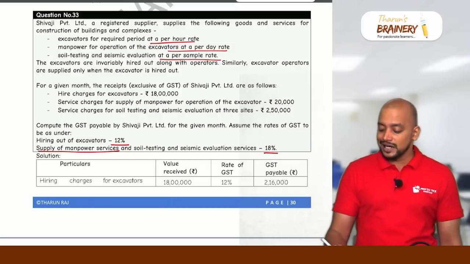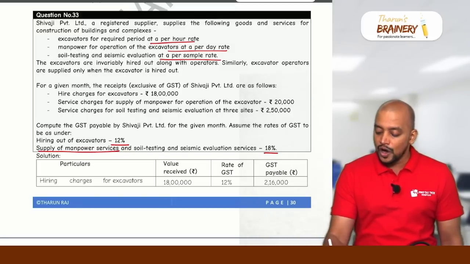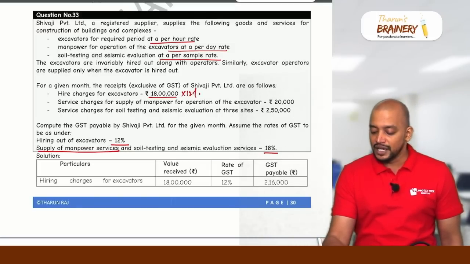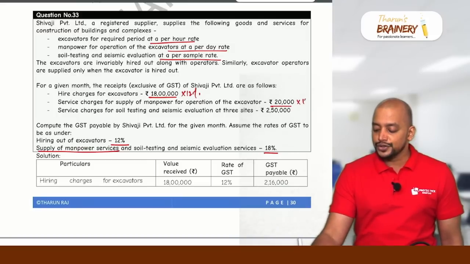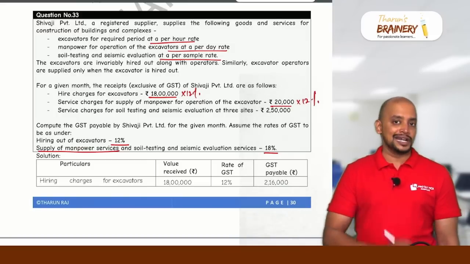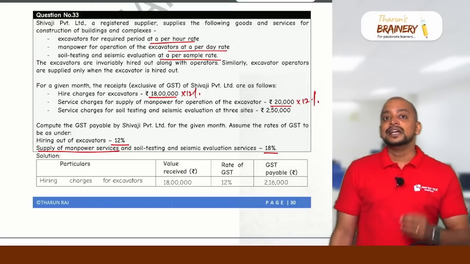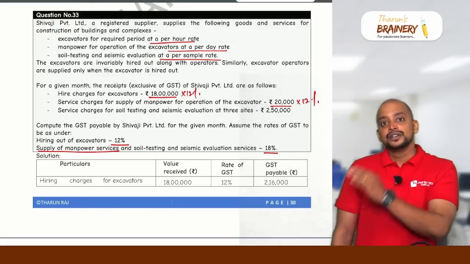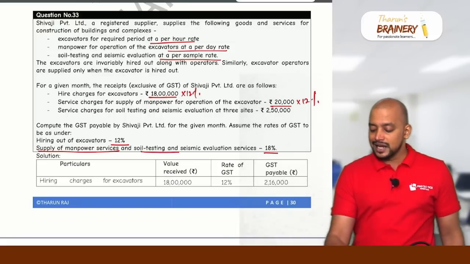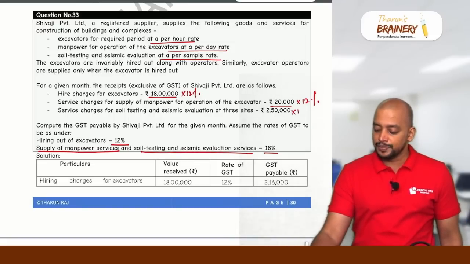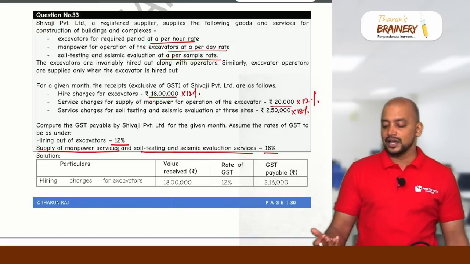Therefore, we will take the rate of GST 12% on 18 lakhs. We will multiply 12% on 20,000 also, not 18%. But this soil testing and seismic evaluation is an independent activity. So that will be taxable at the rate applicable to it, that is 18%. So this will be taken as the gross liability.